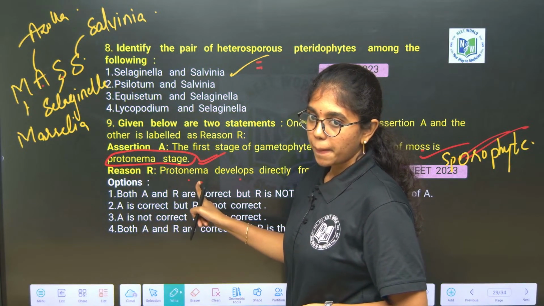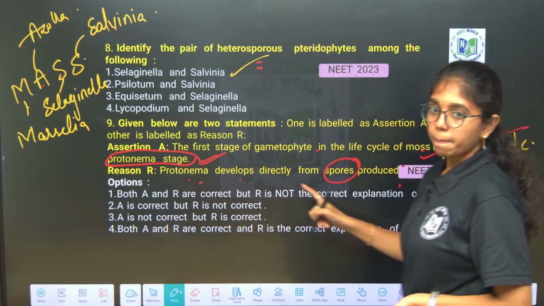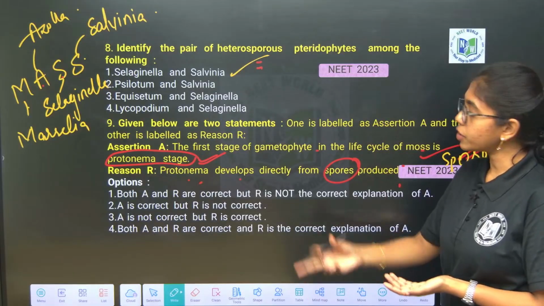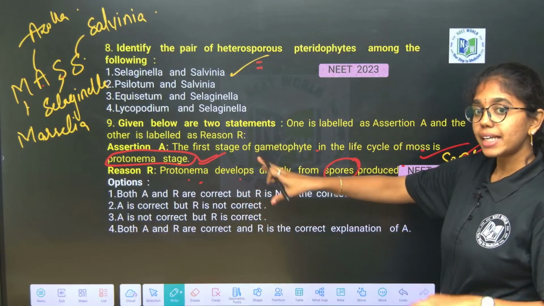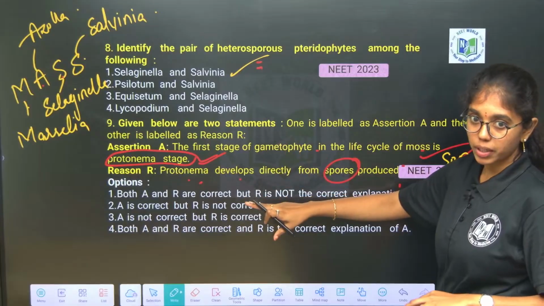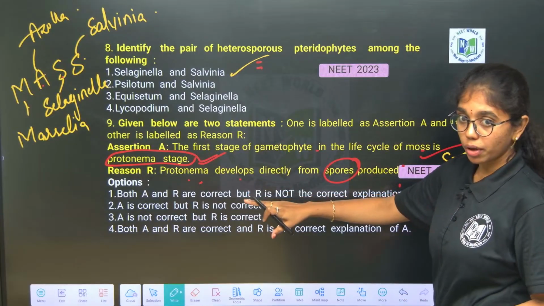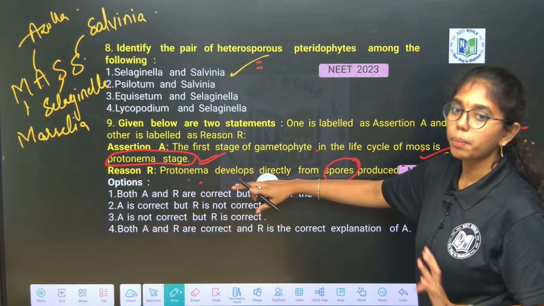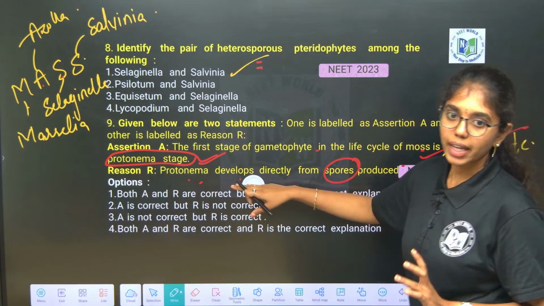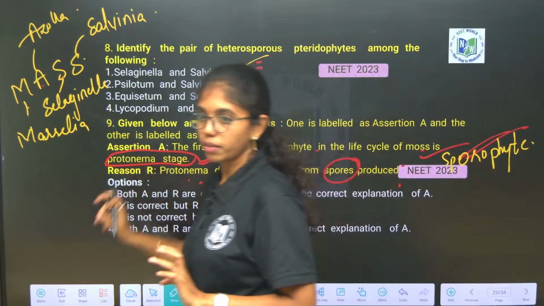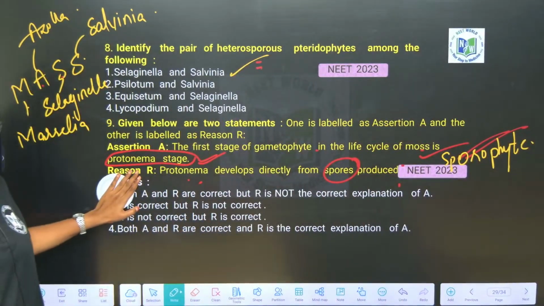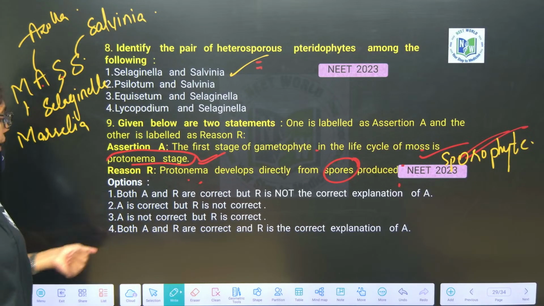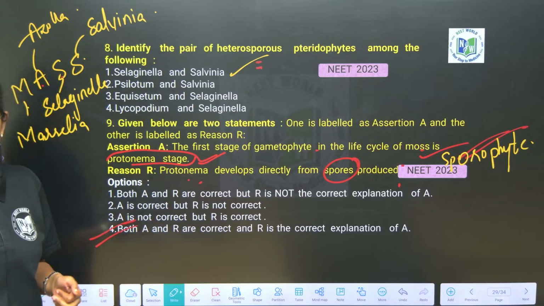The first stage of gametophyte starts when the spore matures. When the spore matures, protonema is formed. In that case, you can consider this as the right explanation. But the most accurate form would be that if protonema is described in the reason, then you can directly opt for option 1, that A and R are true and R is the correct explanation of A. Here also there is a possibility of looking into A and R are true and R is the correct explanation. In that case you can go for option 4. Fine. Next.